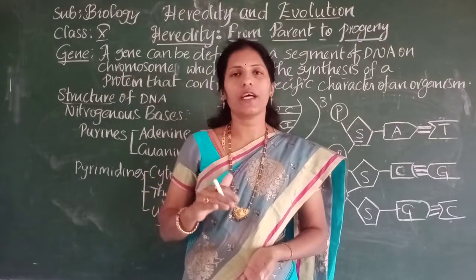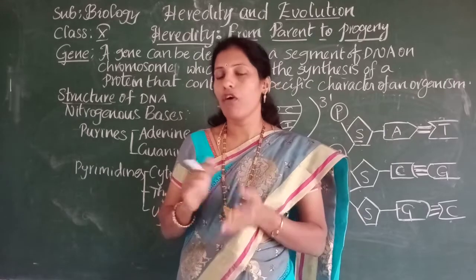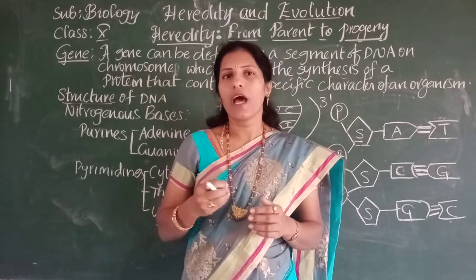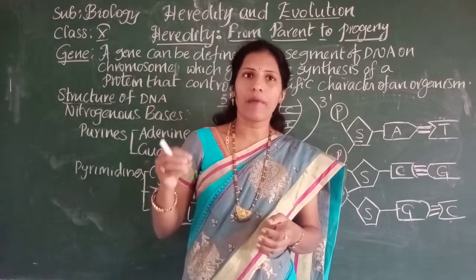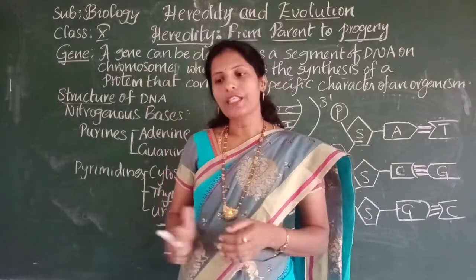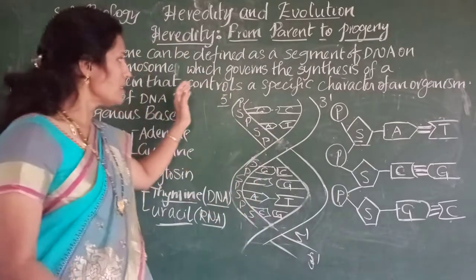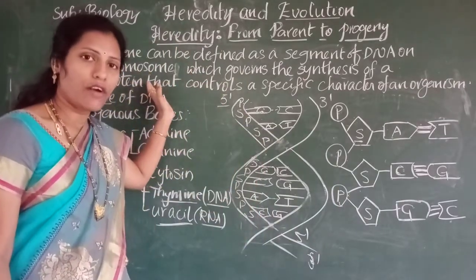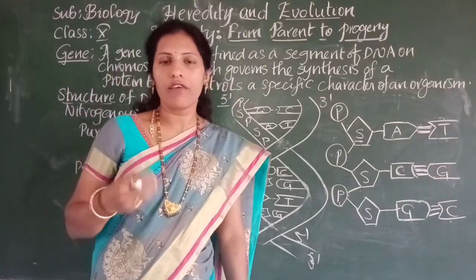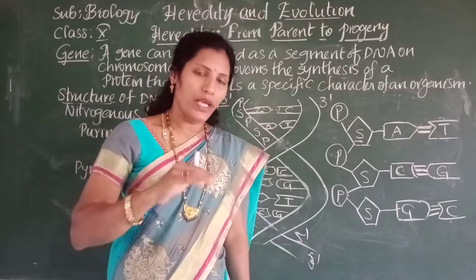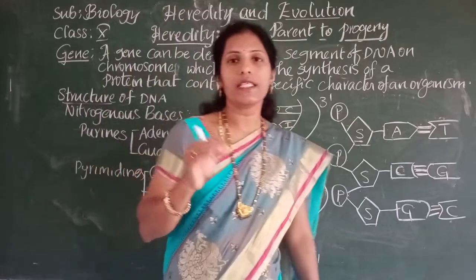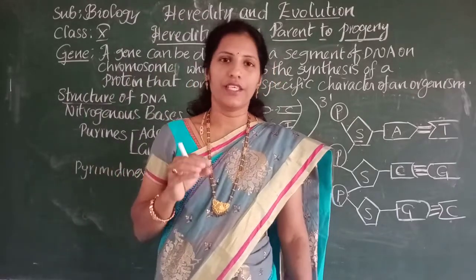If the gene for that enzyme has an alteration, it makes the enzyme less efficient and the amount of hormone will be less and the plant will be short. So thus the gene controls the characteristics or traits. That means genes are releasing proteins which govern the character. For example, what we discussed, the plant hormone: the release of plant hormone is controlled by some enzymes, and these enzymes are controlled by the genes. Likewise, each character is under the control of a gene.